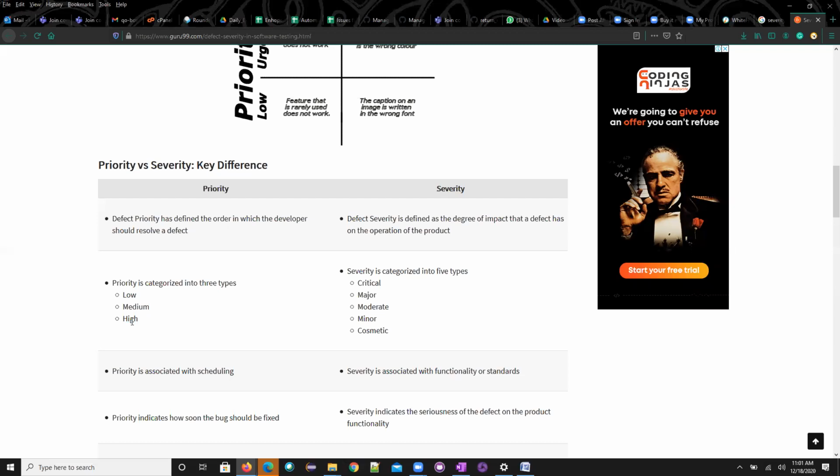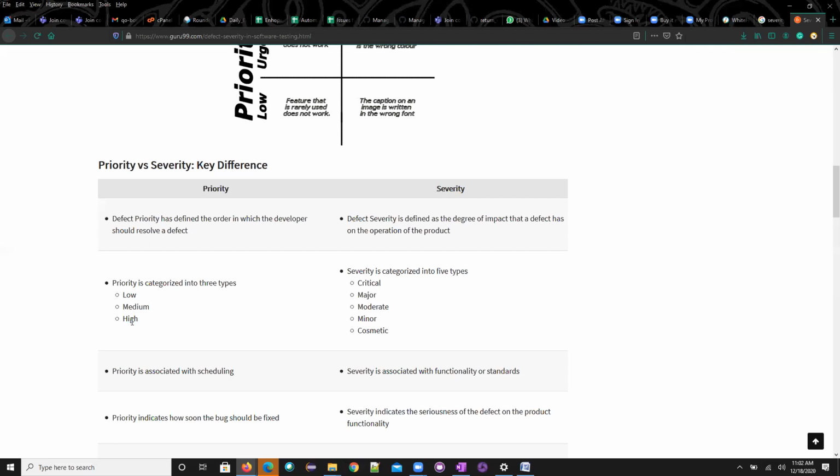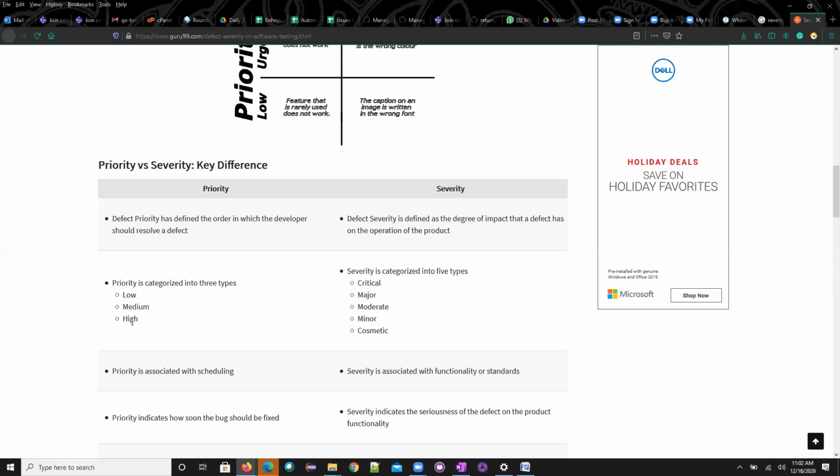Okay, and the medium is a bug, meaning a deviation from the expectation. It's a bug, but it's not a showstopper. Still the application can work, but this has to be fixed as quickly as possible. Not a heart attack situation. He can stay for a day and then go for surgery, not immediately. Now the next one is low. Those are things like any spelling mistake or color changes, which we keep as the least priority.